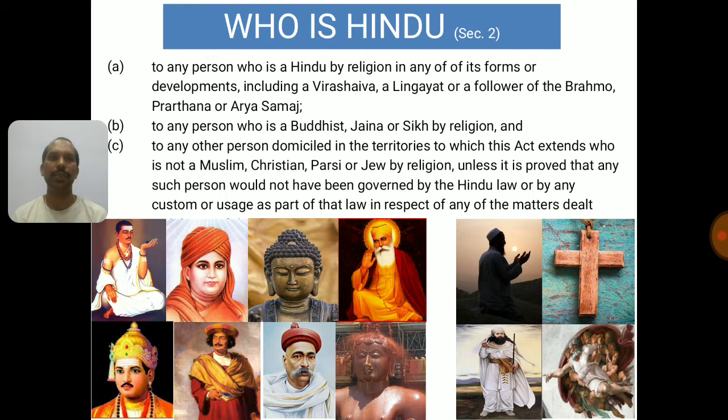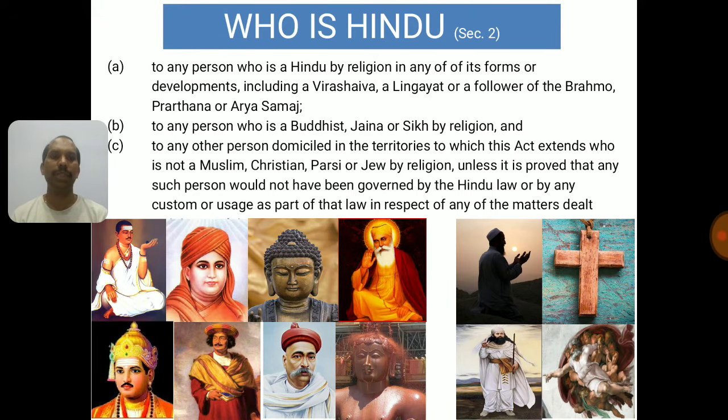Subsection (a) under Section 2 covers as Hindu whoever is following Virashaiva or Lingayat, or the Brahmo Samaj, Prarthana Samaj and Arya Samaj. I am sure you must be aware of these Samajs. Brahmo Samaj was started by Raja Ram Mohan Roy in the year 1828 in Kolkata. He was known for his fight against the Sati system, and his contribution to removing it in India was at a very high level. He also fought against untouchability and polygamy. You can add these things in your answer sheet, that is optional for you.